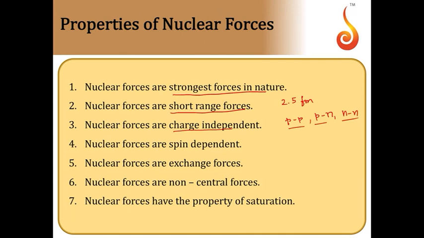Then nuclear forces are spin dependent. So if two nucleons are staying one next to the other, then if this has spin half, this should have spin minus half. They will pair up. So they need not both be protons or both be neutrons. One should have half spin, the other should have minus half spin. So they are spin dependent. Then they are exchange forces. So during the interaction, the nucleons exchange a particle called pi meson.